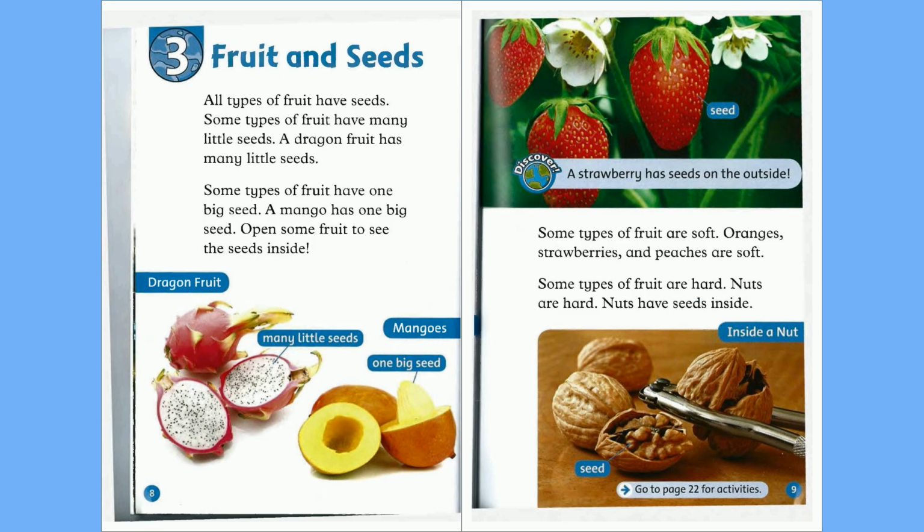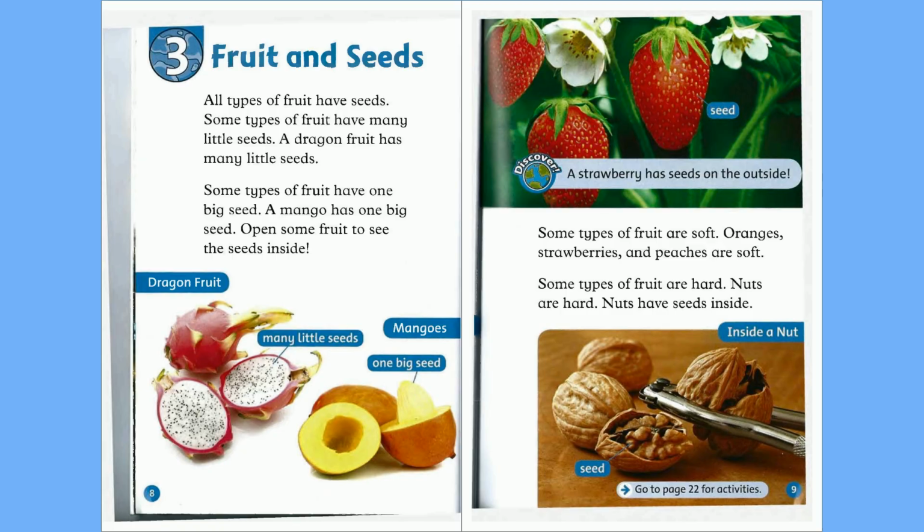Chapter 3. Fruit and Seeds. All types of fruit have seeds. Some types of fruit have many little seeds. A dragon fruit has many little seeds. Some types of fruit have one big seed. A mango has one big seed. Open some fruit to see the seeds inside. A strawberry has seeds on the outside.